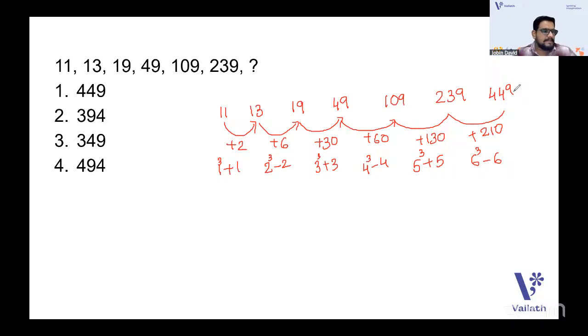Are you getting the answers, guys? I'm looking at the chats. Some answers with C are there. They are giving with C. Yes. So 349, are you getting? It's actually 449 that you have.